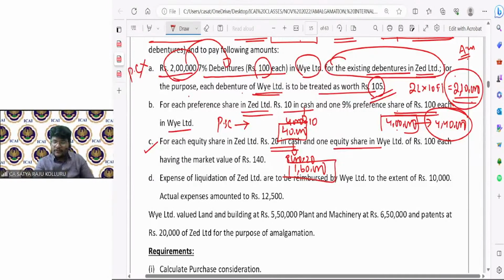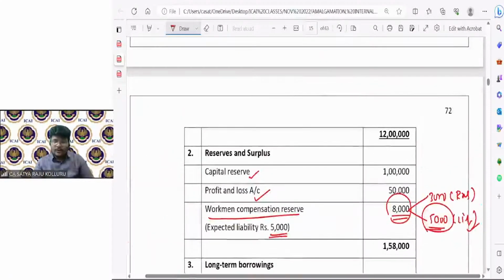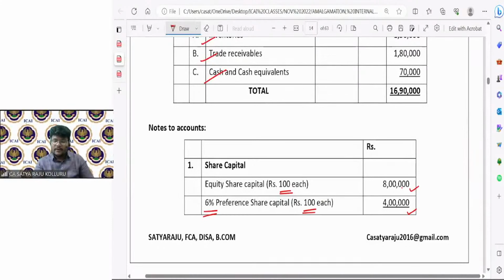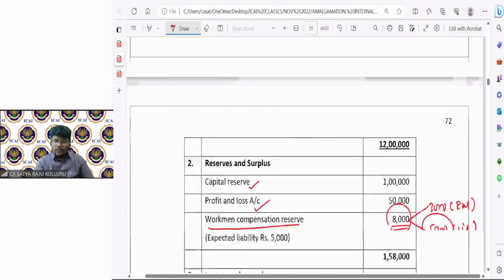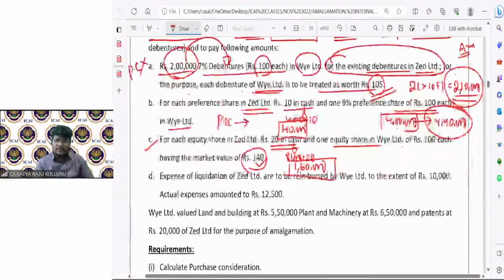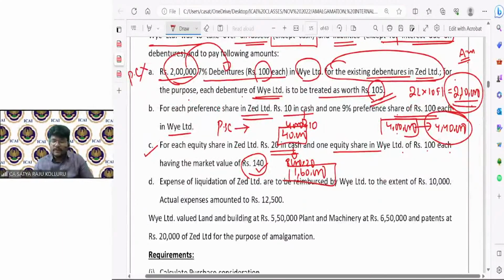And one equity share in Y Limited of 100 rupees each, having the market value of 140. I am going to issue an equal number of equity shares, but each equity share's issue price will be 140. So how many equity shares need to be issued? The same 8,000 equity shares, but I need to multiply with the issue price, because nowhere is it mentioned to record PC at par value.